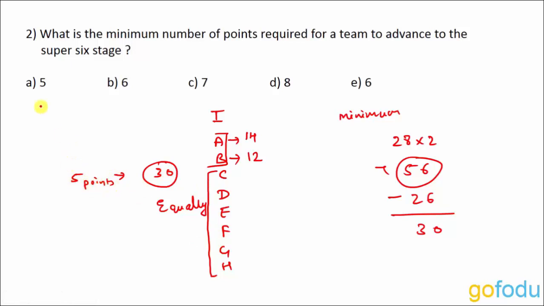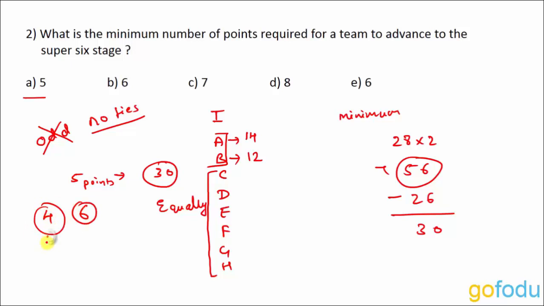So the answer for this question should be 5. But wait, here we cannot miss that the points at any stage of the tournament cannot be an odd number, because there were no ties and no draws. So either the team can have 4 points or it can have 6 points.